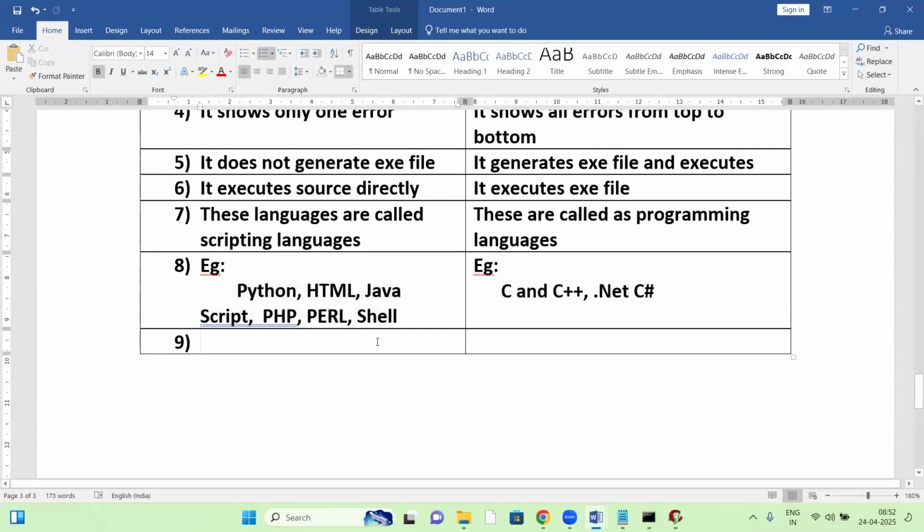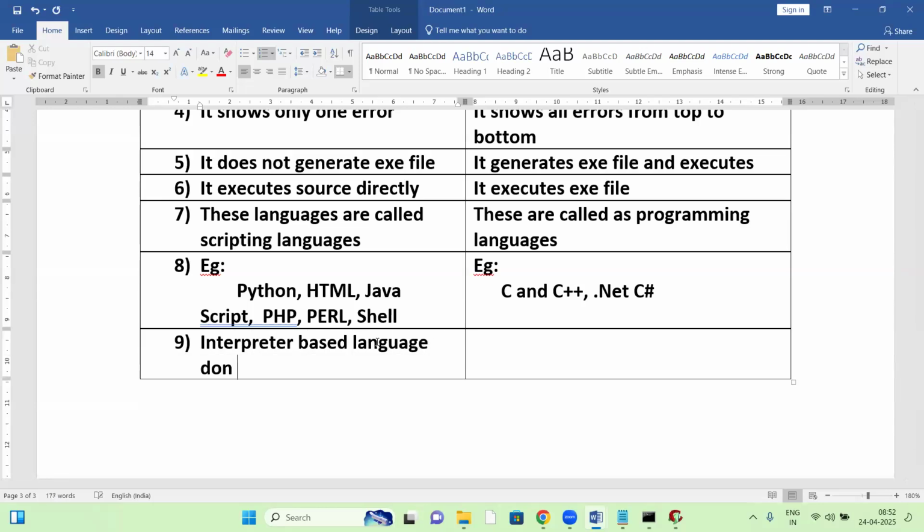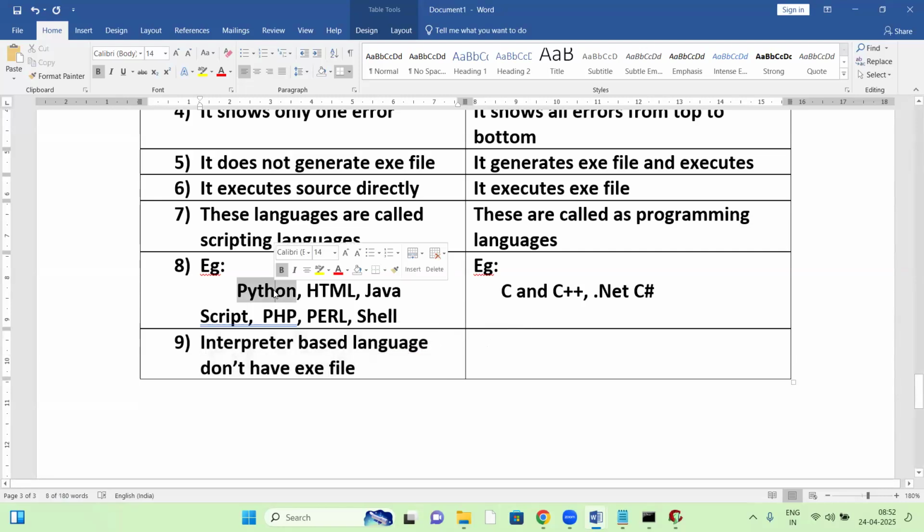Finally, the conclusion here: interpreter based languages don't have an exe file. This is simple. Any interpreter based language doesn't have an exe file. Python has no exe file, HTML files no exe, JavaScript no exe file, PHP, Perl scripting, all of these have no exe files.